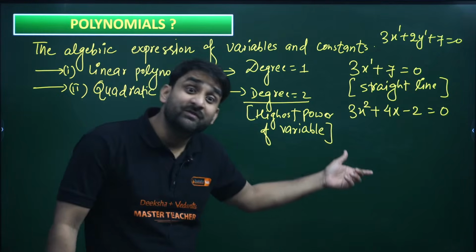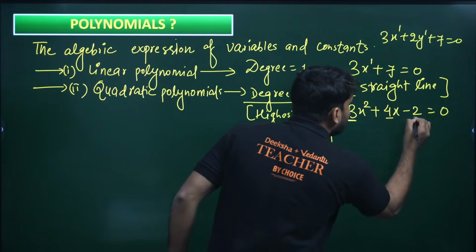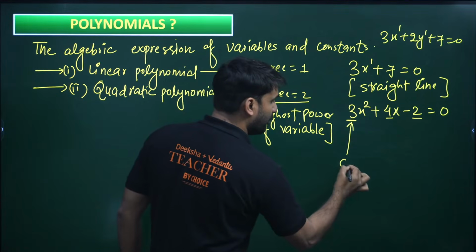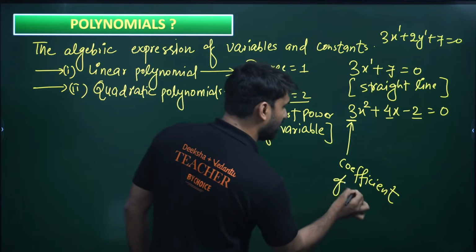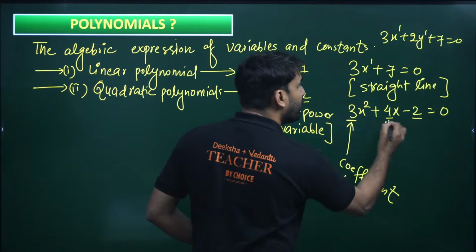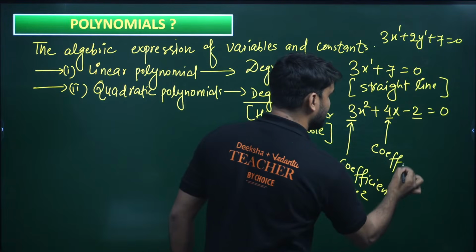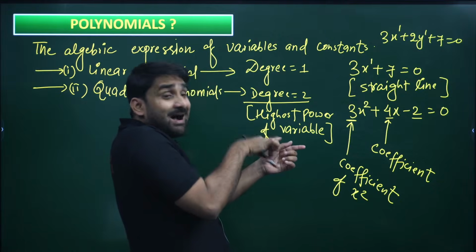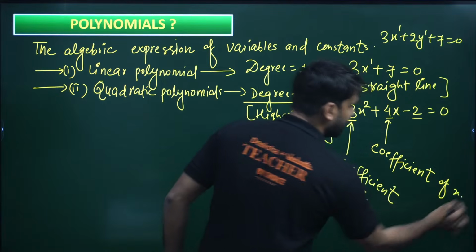Now, which is the variable? x is the variable here. And what are the constants? These are constants, but the constant with x square is called the coefficient of x square. If any constant is attached with a variable, it is called a coefficient. Similarly, 4 is the coefficient of x.